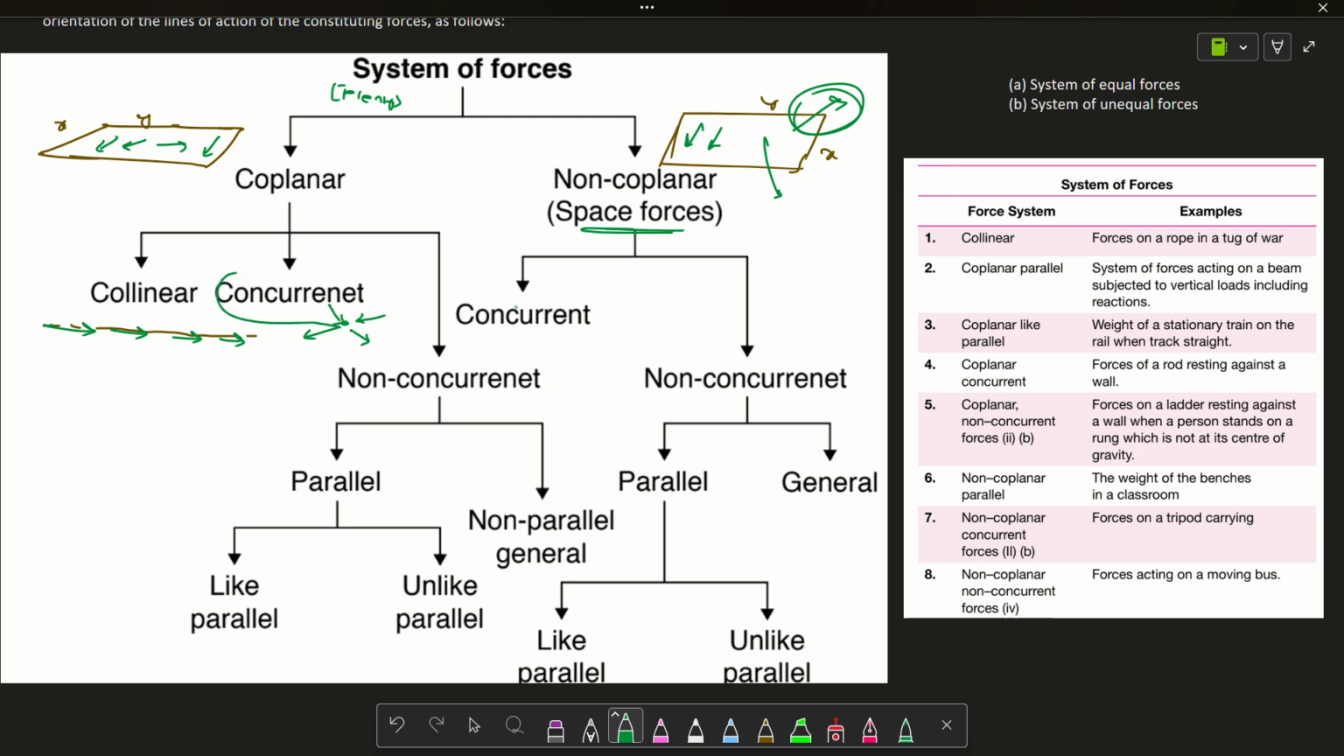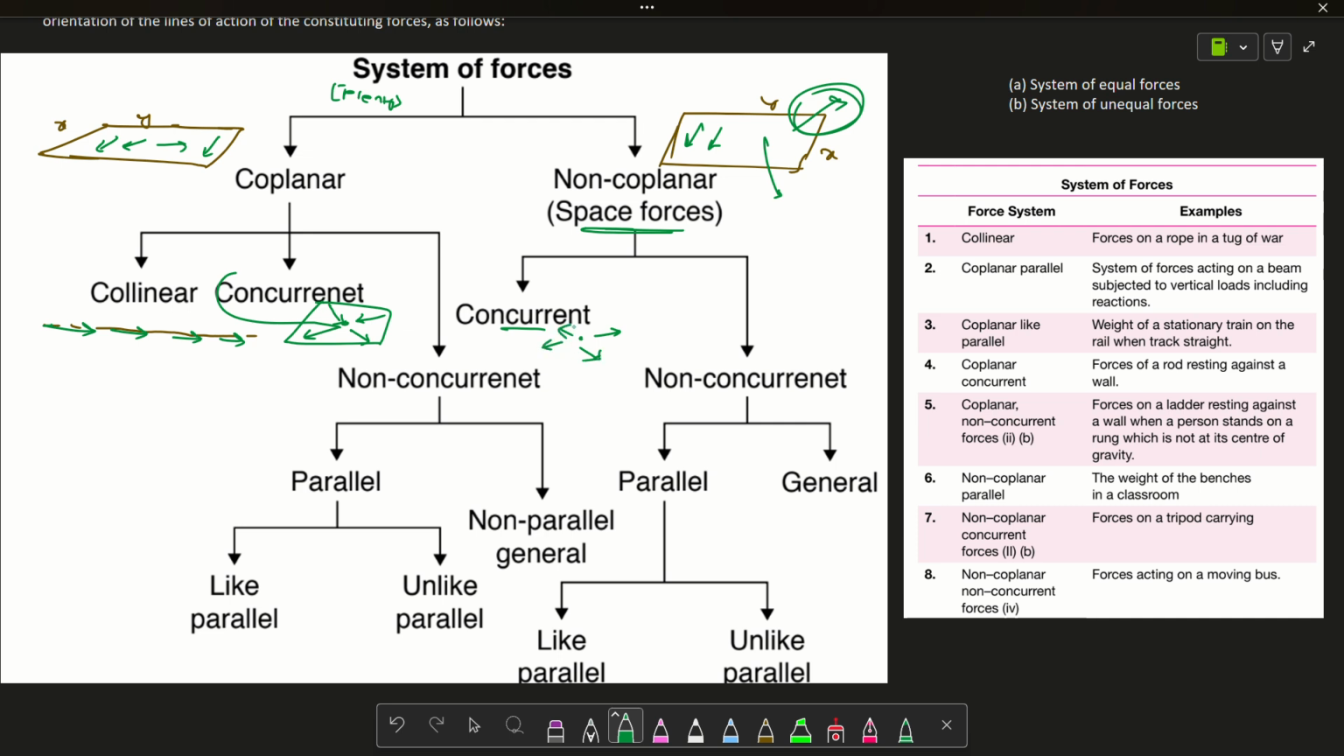The same applies for concurrent forces in coplanar and non-coplanar. The difference is that in concurrent coplanar, all the forces will be in a single plane, and in this case, all the forces will be in space. That should not be in a single plane.